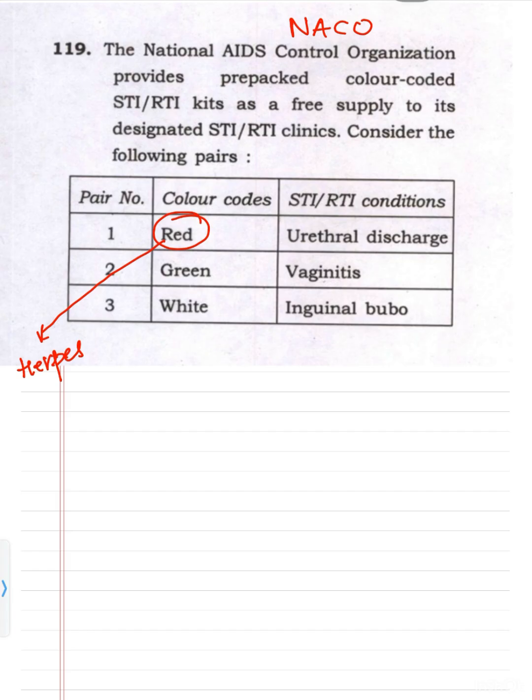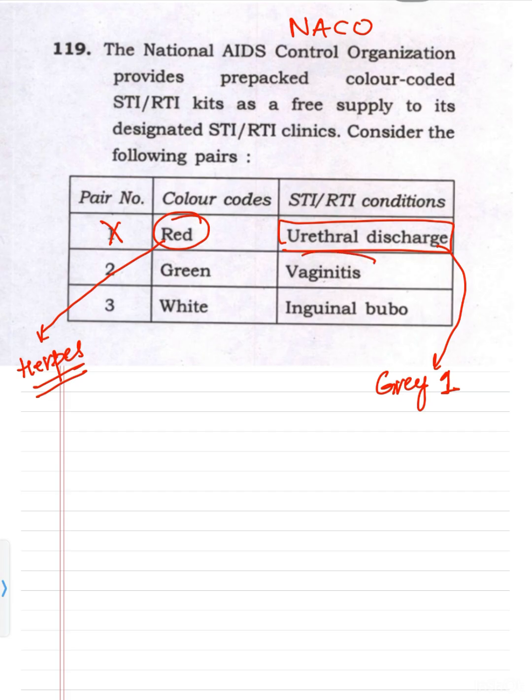So for red, we know the mnemonic: red appears as danger. So danger is herpes, because herpes is not curable. You can only control that. It's not curable. Whenever the symptoms appear, you give acyclovir. So herpes is red. It is for urethral discharge? No. For urethral discharge, you can remember it just like gonorrhea. The discharge will be green color. So the kit will be green. So kit number 1, the gray kit. For urethral discharge, the kit is gray, not the red. So first will be wrong.